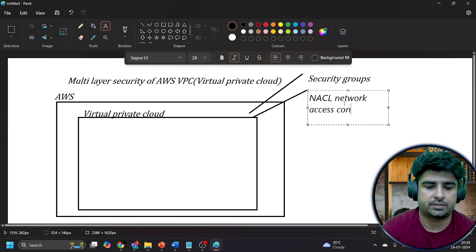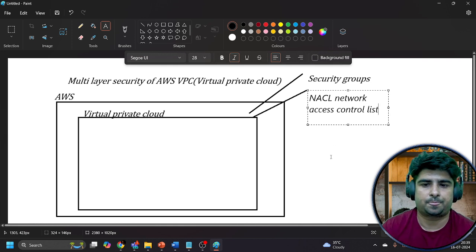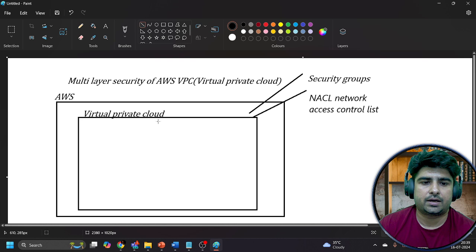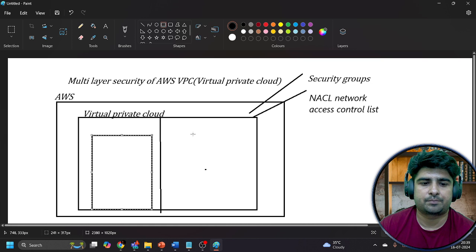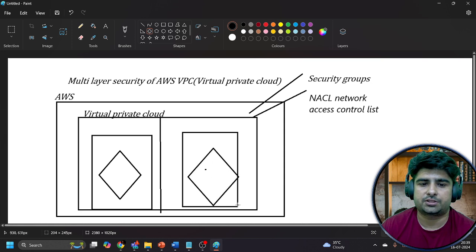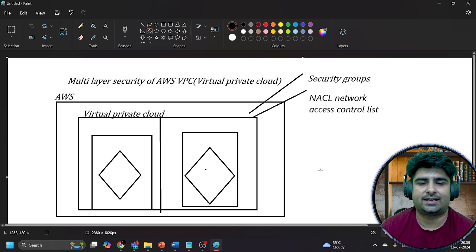In this virtual private cloud, you can make a division of this virtual private cloud in different ways. Like you can create a public environment or you can create a private environment. You can create a public environment for those resources which can be accessible from the public internet, and you can put those resources inside the private environment which are not directly accessible from the internet.